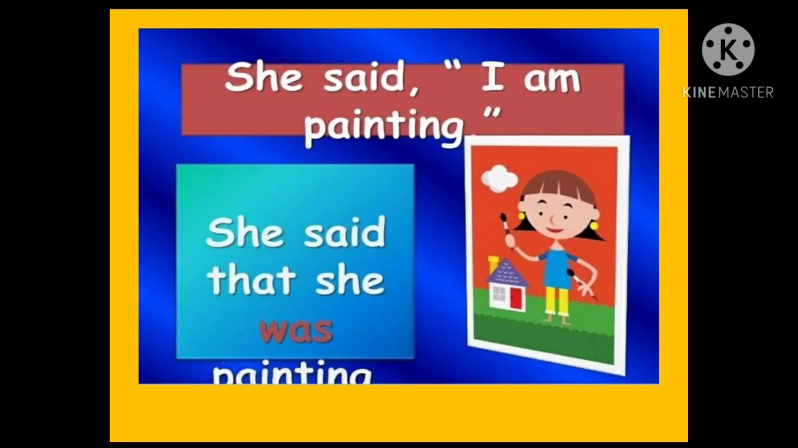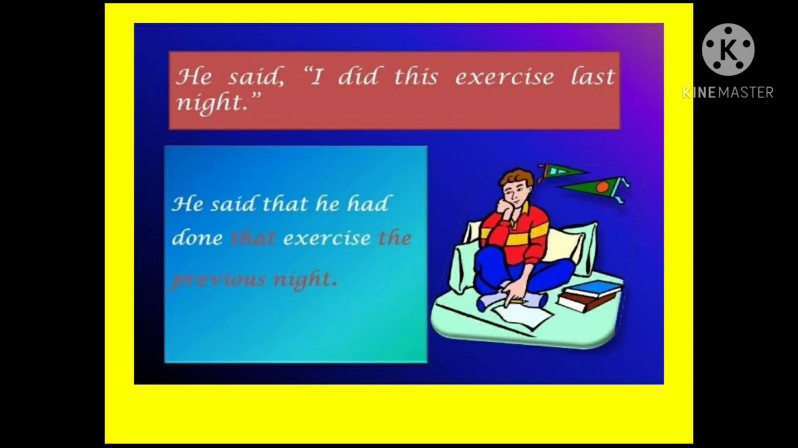Look at another example. She said, "I'm painting." How can we report this sentence? She said that she was painting. Okay, look at the next sentence. He said, "I did this exercise last night." How can we report it? He said that he had done that exercise the previous night.